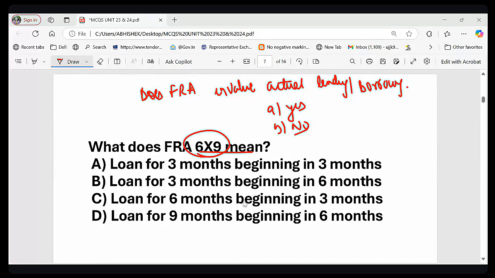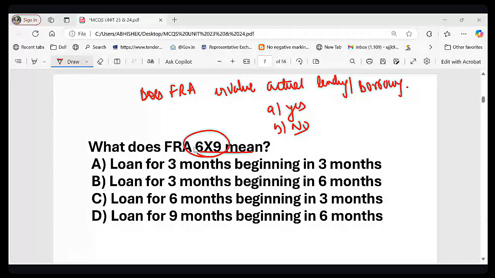Okay, so you are saying 6 months later FRA was given. Please try to understand. That is what I will tell you here. FRA is the contract period. You will understand why, Sandeep. Once you understand the meaning of 6 into 9, you will be able to understand why we have taken 3 months.